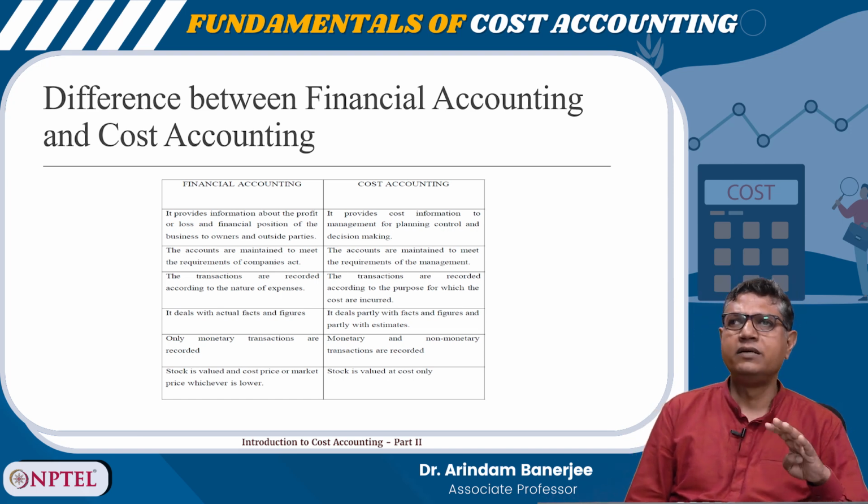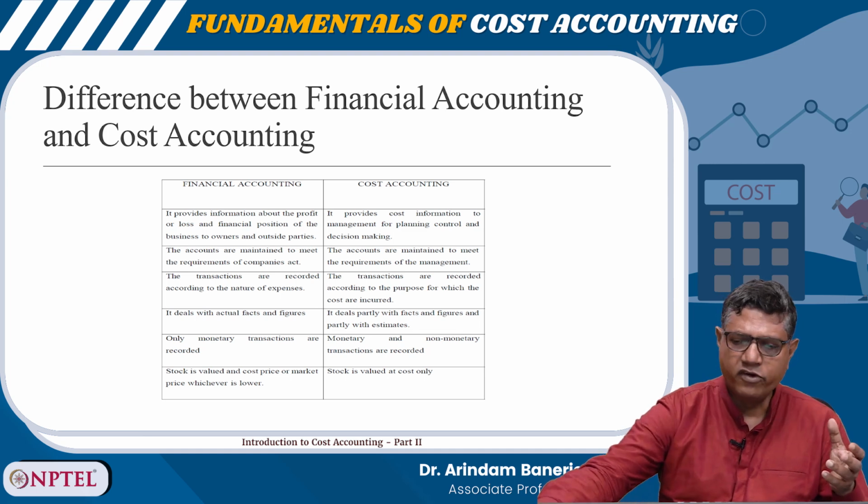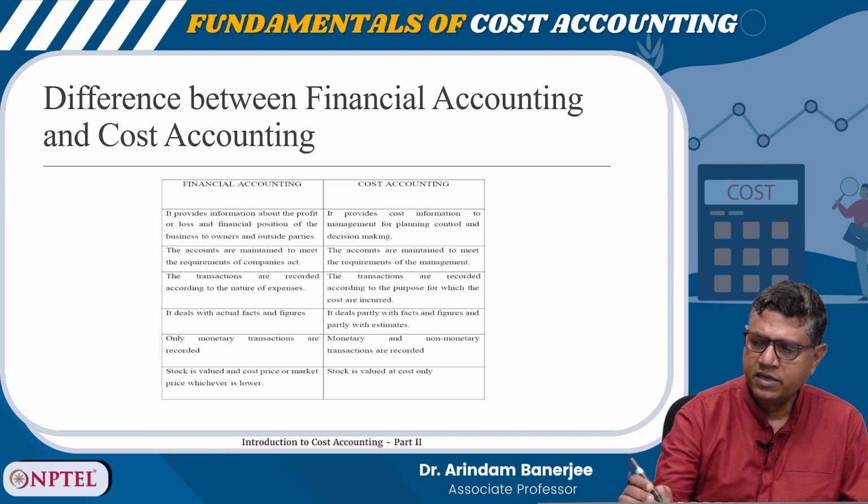There are a few other differences. The first one is that financial accounting provides information about the profit or loss and financial position of the business to owners and outside parties, as I said, and cost accounting is primarily for the management, for internal consumption for decision making.